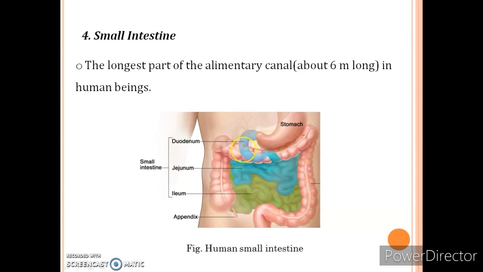The first part where the stomach releases its food is duodenum. The next part is jejunum, which is a coiled portion, and the third portion is ileum. After the ileum, the food will move to the next organ, that is large intestine.